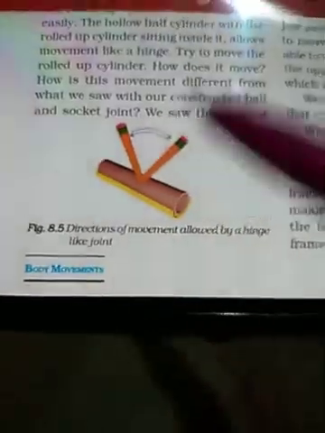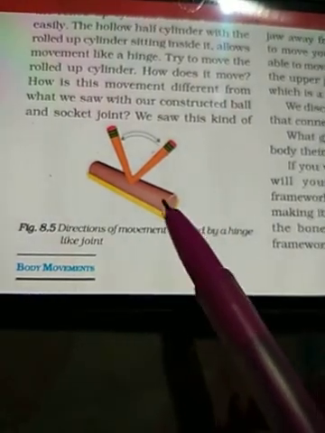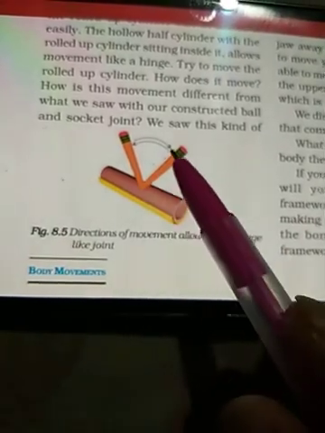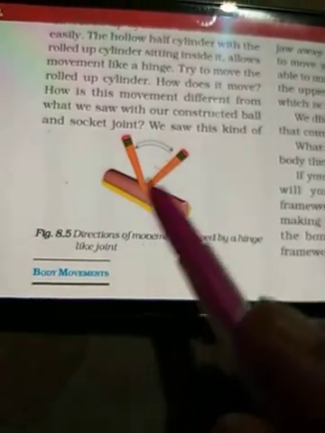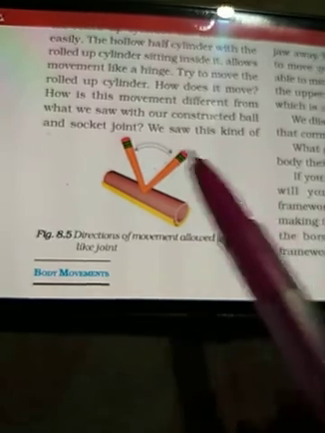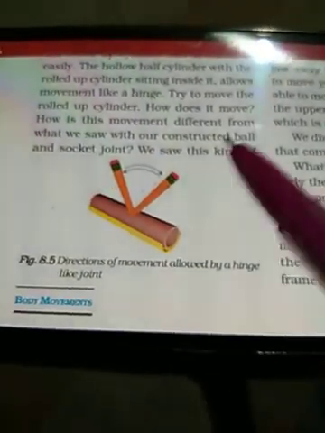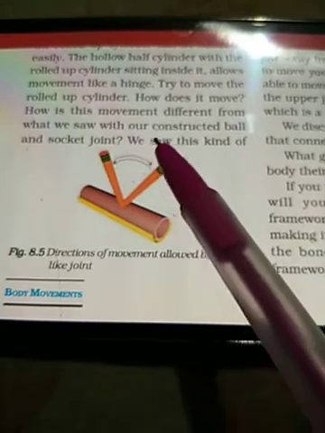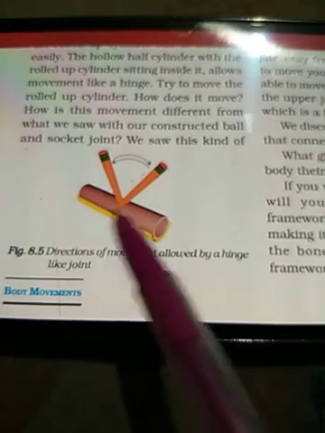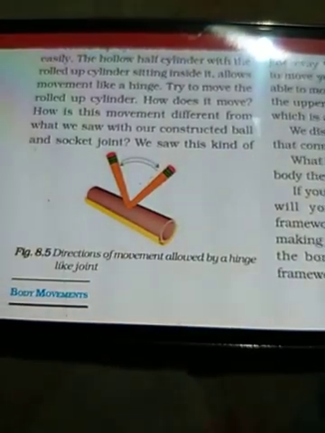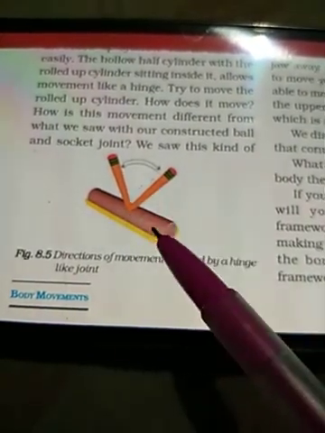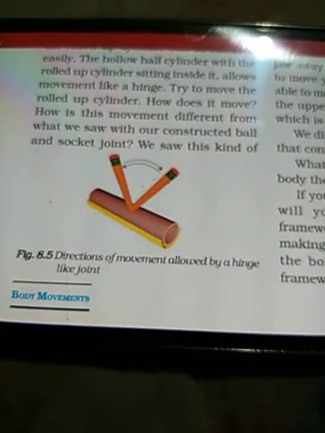As you can see, there is a half cylinder and the rolled up cardboard paper is fixed in it, and we have pierced a pencil and it is allowing movement in one direction, either back or front. How is this movement different from what we saw with our constructed ball and socket joint? Yes, in the ball and socket joint, the bone can rotate 360 degrees, meaning in all directions. But a hinge joint allows movement in a single plane.